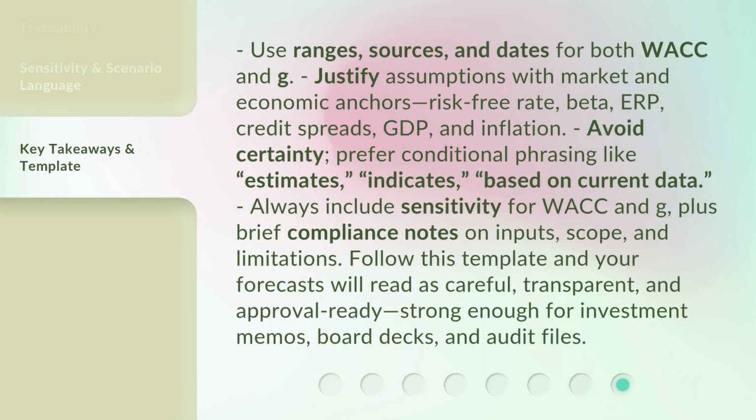Use ranges, sources, and dates for both WACC and G. Justify assumptions with market and economic anchors: risk-free rate, beta, ERP, credit spreads, GDP, and inflation. Avoid certainty. Prefer conditional phrasing like estimates, indicates, based on current data. Always include sensitivity for WACC and G, plus brief compliance notes on inputs, scope, and limitations. Follow this template and your forecast will read as careful, transparent, and approval-ready, strong enough for investment memos, board decks, and audit files.